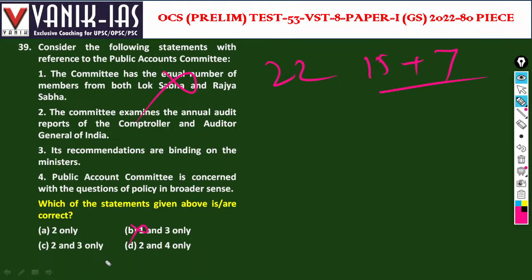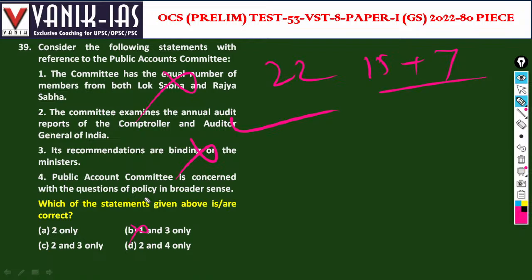Then the committee examines the annual audit reports of the Comptroller and Auditor General of India. Yes, that is right. Comptroller and Auditor General of India, CAG, Article 148. Okay. So this is right. Its recommendations are binding on ministers. No, it's not binding. Any committee's recommendations are never binding. There is no committee whose recommendations are binding. They will always be recommendations, not binding on the minister.